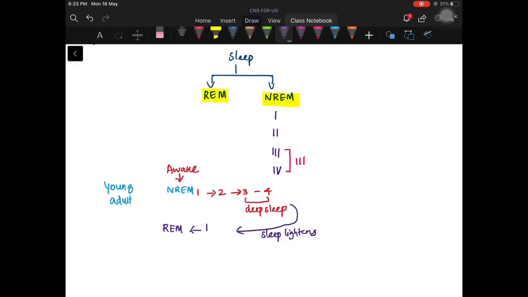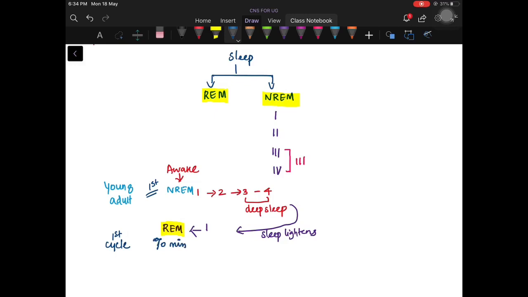Now he reaches the REM state. Consider this is the first minute he enters into the NREM stage. In the first cycle, after he begins to sleep, the REM sleep occurs for the first time at about 70 minutes after the sleep.